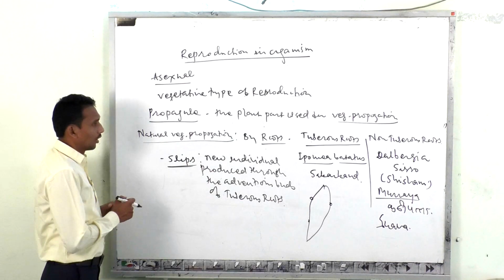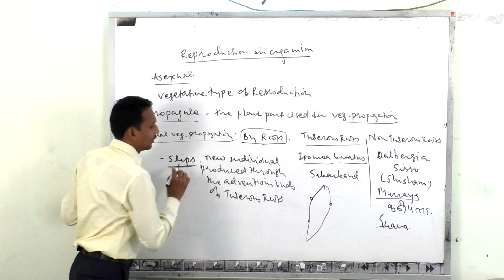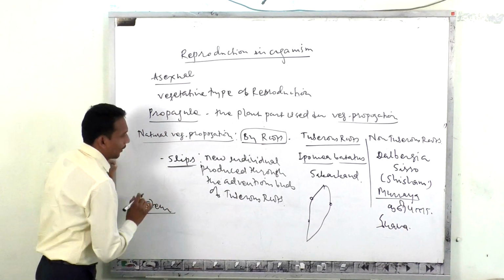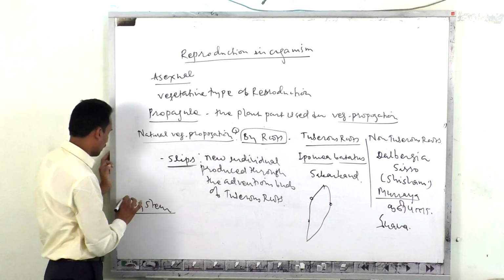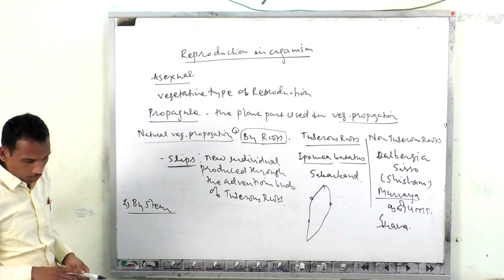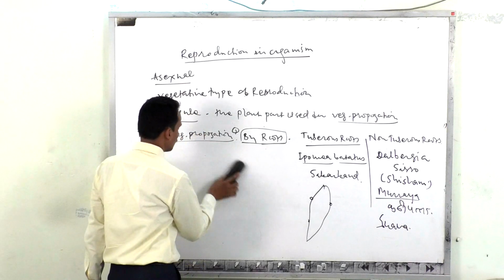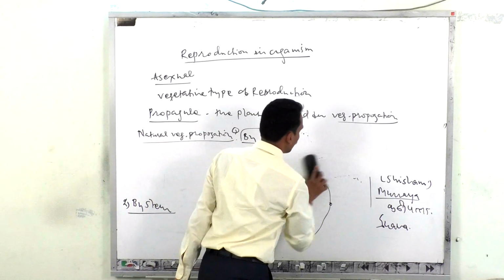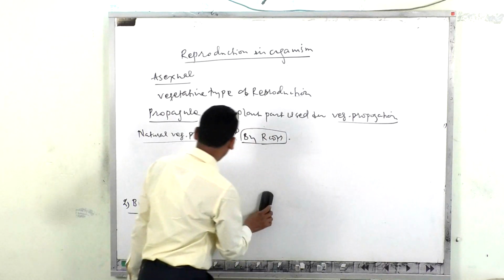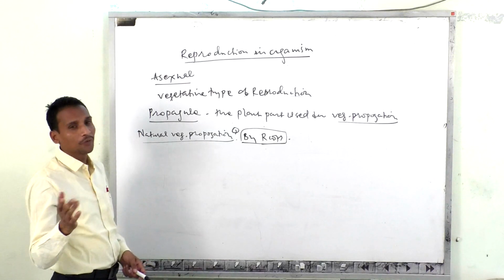Now next, natural vegetative propagation by stem. This is another type, by stem. By stem, natural vegetative propagation is carried out. In that case, we discuss two different types. For natural vegetative propagation, the stem gets modified in different ways.